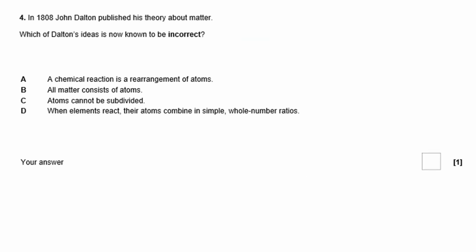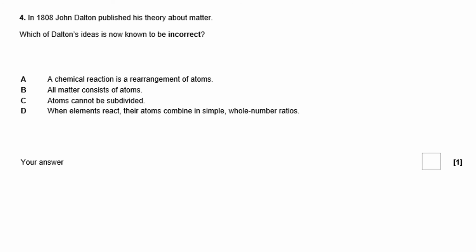So the last one here then, pause and give the question a go. So in a multiple choice question, if I'm not sure, or even if I am sure, I would always read through all my options and then I would get rid of any silly answers and try to narrow down my chances. So it says, which of Dalton's ideas are now known to be incorrect. So Dalton's idea was this solid sphere. A chemical reaction is a rearrangement of atoms. Well, yes, it is. So that's not incorrect. It's actually a correct statement.